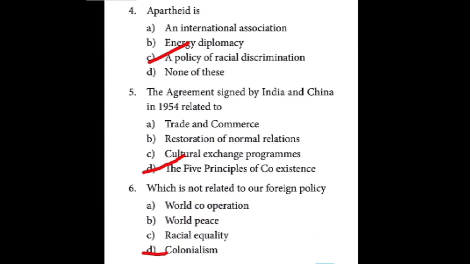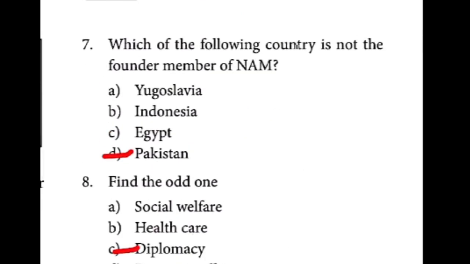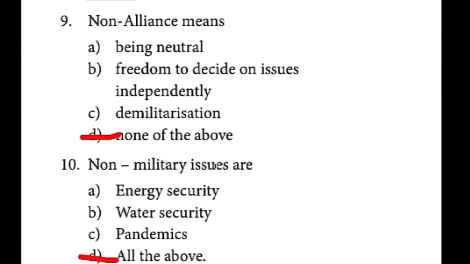Fourth one, a policy of racial discrimination. Fifth one, D is the answer. Sixth one, colonialism. Seventh one, Pakistan. Eighth one, diplomacy. Ninth one, none of the above. Tenth one, all the above.